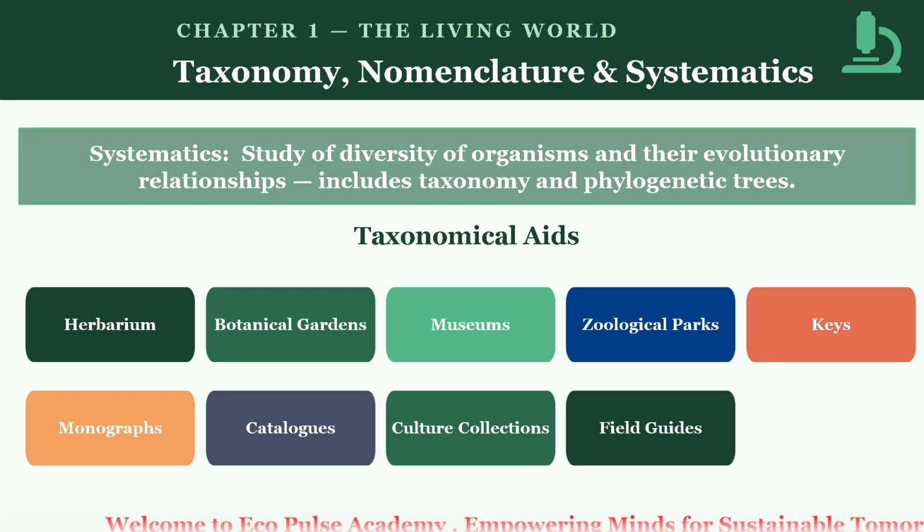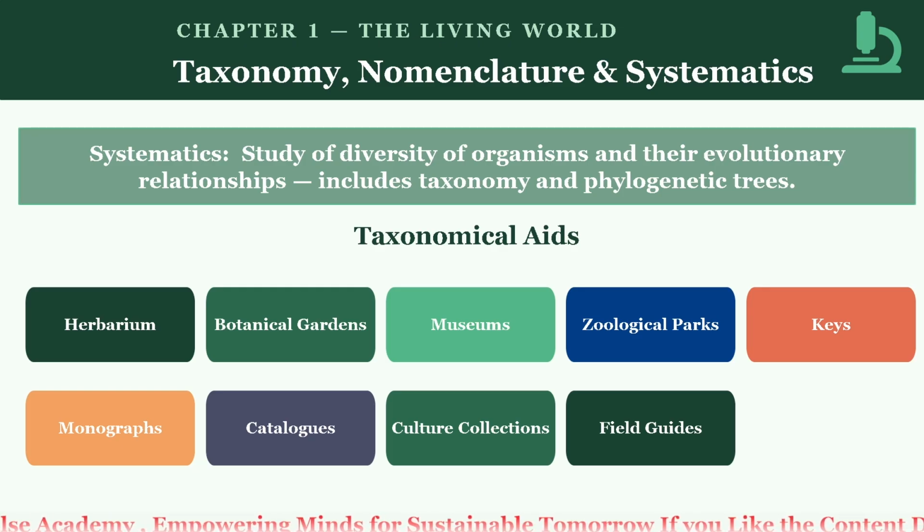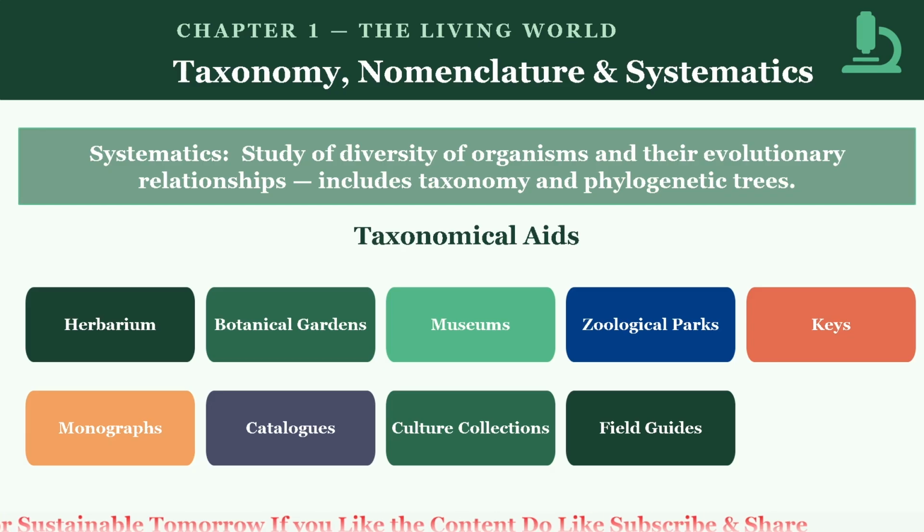Number second is the botanical gardens. Botanical gardens are the institutions that maintain collections of living plants for research, conservation, and education. What are the functions of the botanical gardens? It provides material for botanical research, conserves plant diversity, and educates the public about plant science. What are the examples? That is the Royal Botanic Garden, Kew.